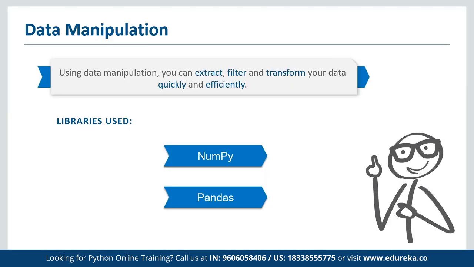If we talk about data manipulation, we can perform multiple ETL activities. ETL means we can extract, we can transform, and then we can load the data as per the requirement. For example, if we have a CSV file or a database, first we have to extract data from it, then we have to transform the data from one format to the other. For example, we may have an Excel sheet that we need to convert to CSV for using it with the libraries, and the libraries used are NumPy and Pandas.